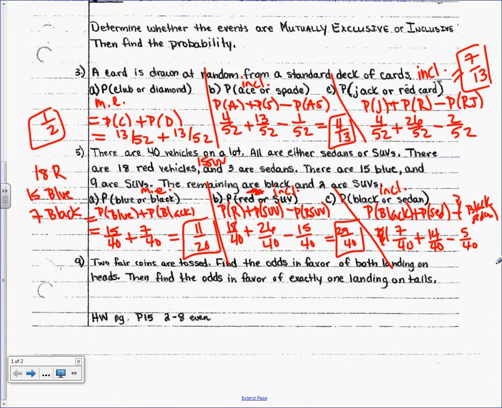If anyone's confused as to where those numbers came from, let me know. And what do you end up with? 2/5 is what I'm getting. Take your time and get 2 over 5. Ask a question if it's not working for you.